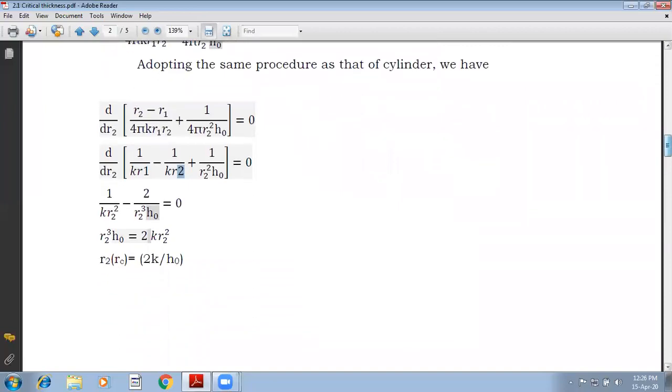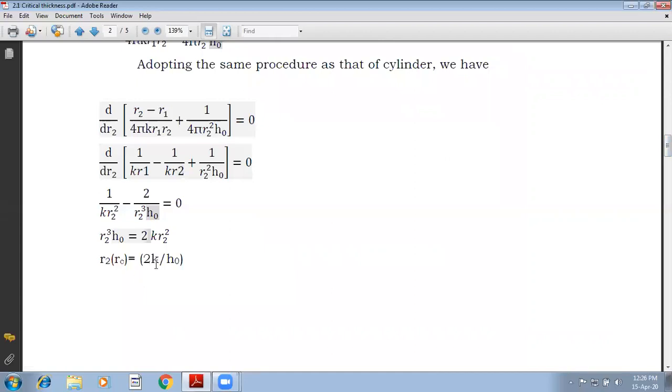critical radius. Now many students get confused with 2k by H naught as well as k by H naught. When we recall the expression, it is very easy to remember. As it is a radius, the unit should be in meter.